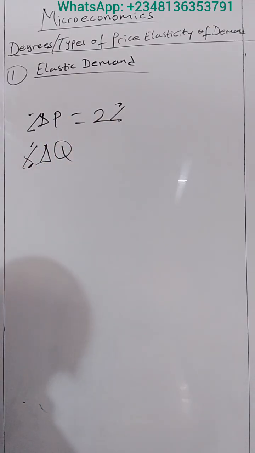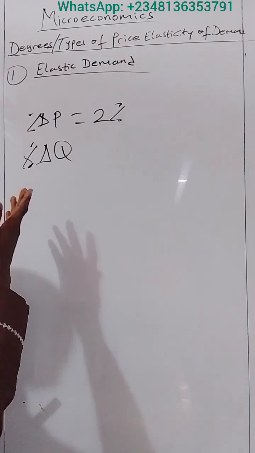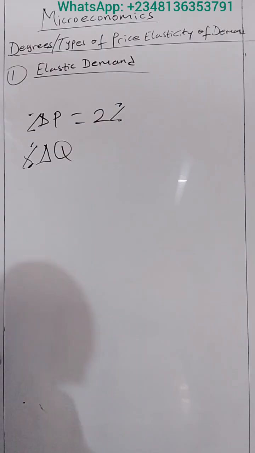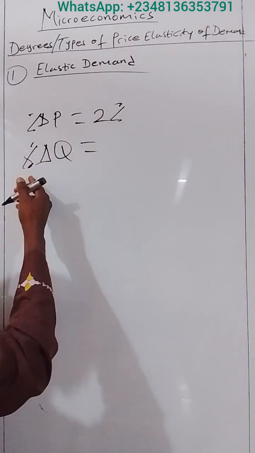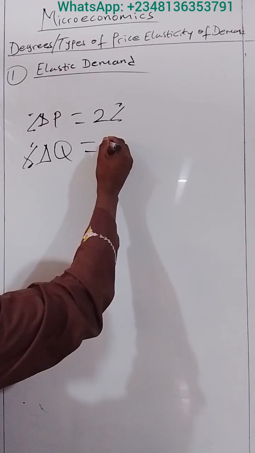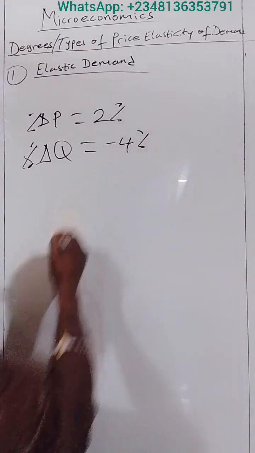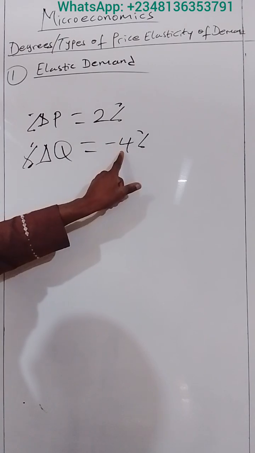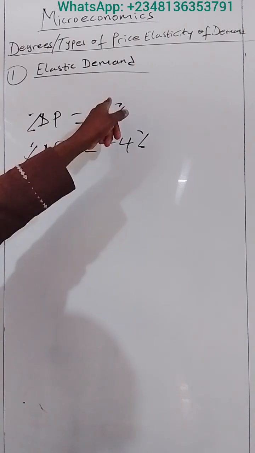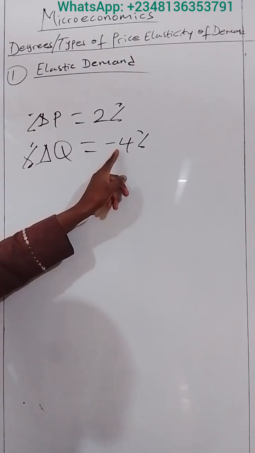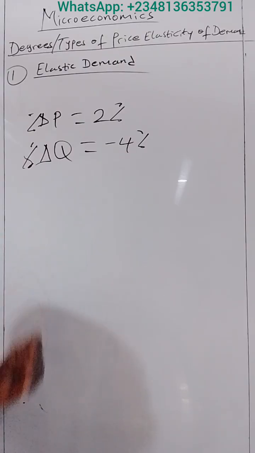Let's say because of that, we now have a larger proportional decrease in the quantity demanded, because we expect the quantity demanded to fall when the price rises. Let's say we now have minus 4% change in the quantity demanded. You can see the proportional change in quantity demanded is greater than the change in price that brings about it.